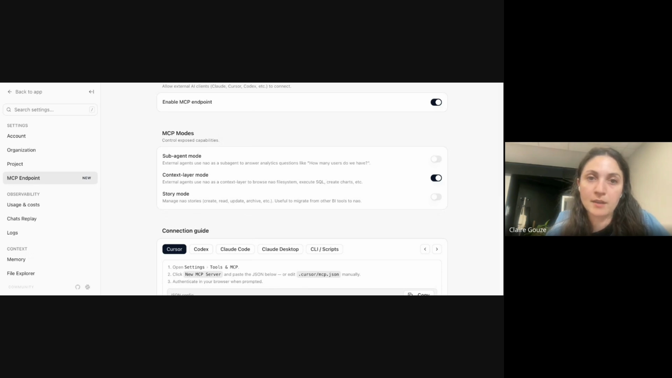So now I switch to this context layer mode, and I'm going to show you how it's working in Codex.